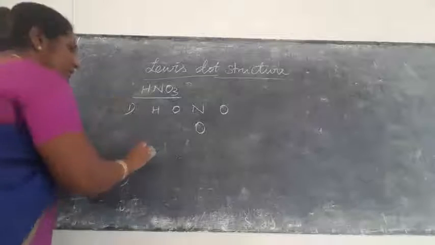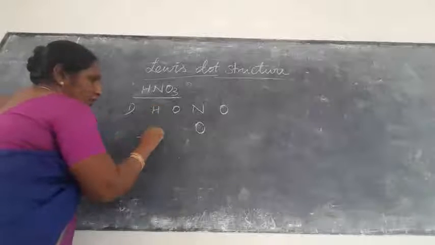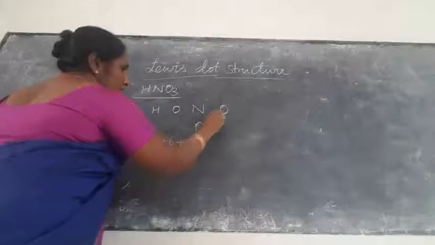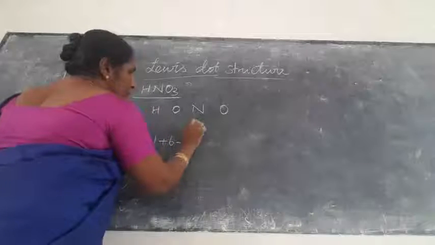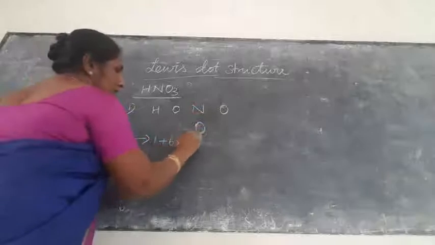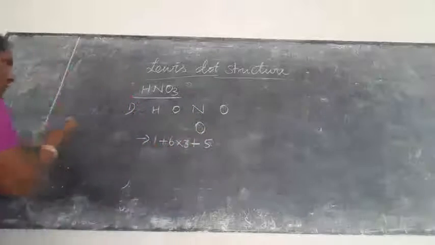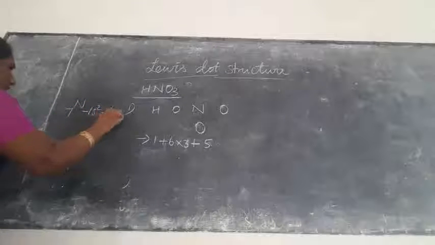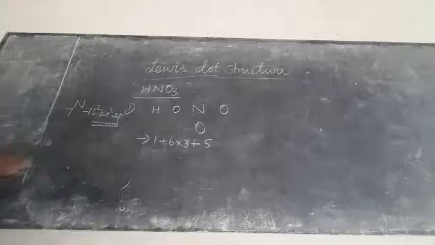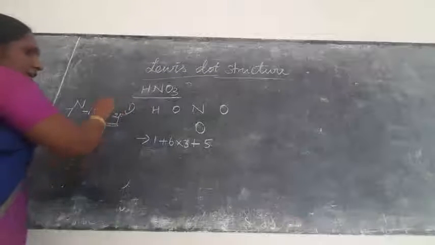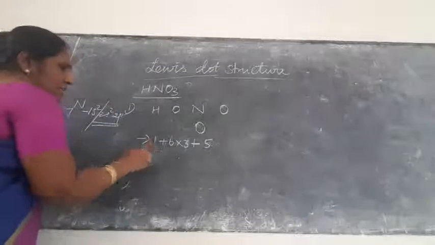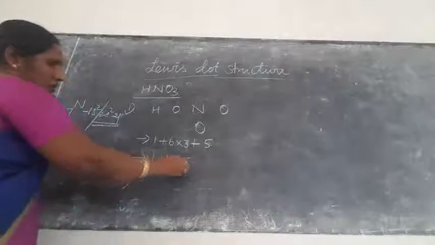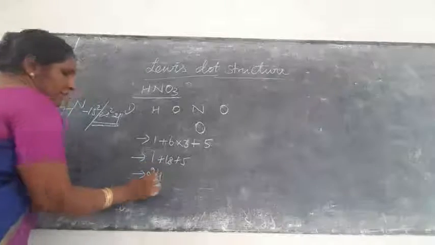What is the total valence electron count? We already know that. Hydrogen is 1, oxygen is 6, nitrogen is 5, and oxygen 6 again, total oxygen 6 into 3, then nitrogen 5. How to know the nitrogen? Nitrogen atomic number 7: 1s2, 2s2, 2p3. So this is the outermost electrons, that is 2, 8, 5. So here 5 electrons. Total valence electrons available: 1 plus 18 plus 5, 24. Total valence electrons is 24.